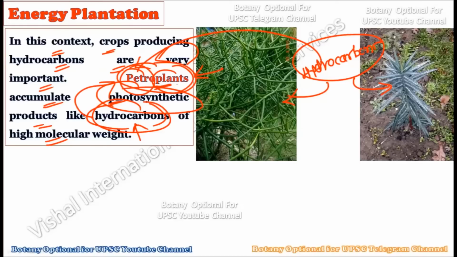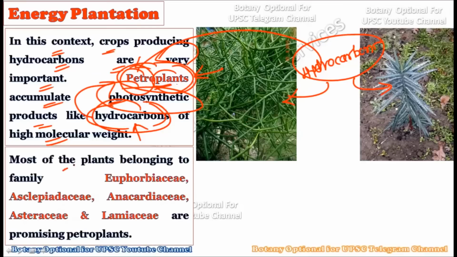So within energy plantation, you can give the example of petro plants. These petro plants are very, very important because they directly give us the source of energy in purified chemical form, and because they have the photosynthetic ability to produce a high amount of hydrocarbons showing very high molecular weight. Okay, so petro plants are very important examples of energy plantation.